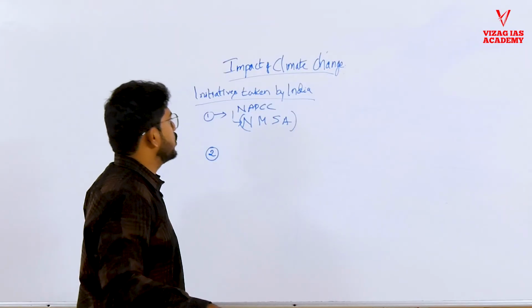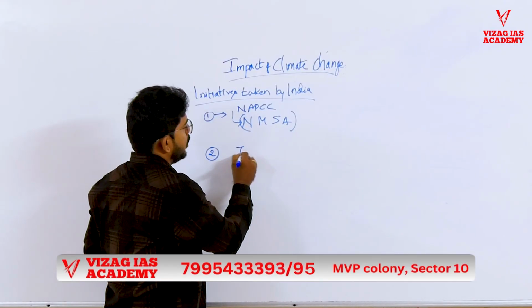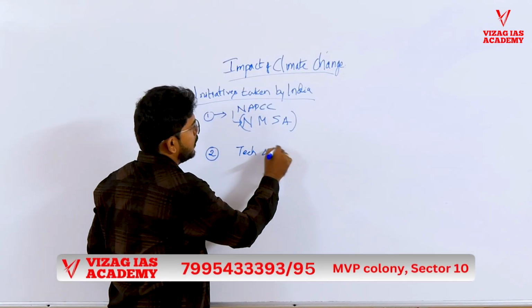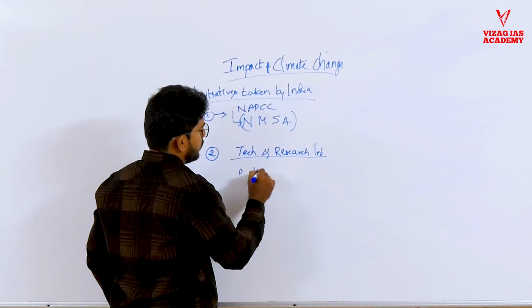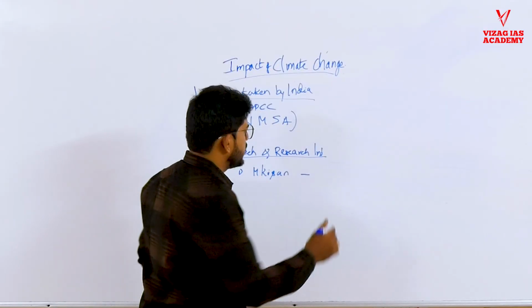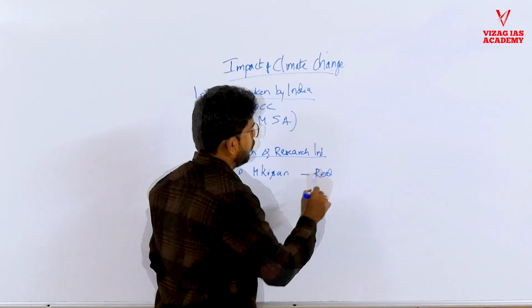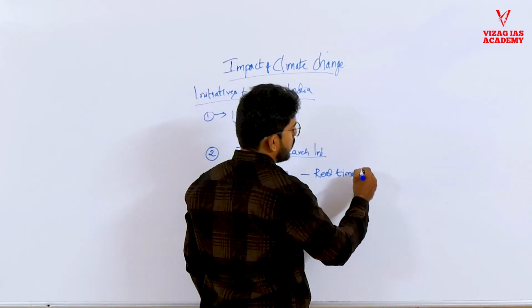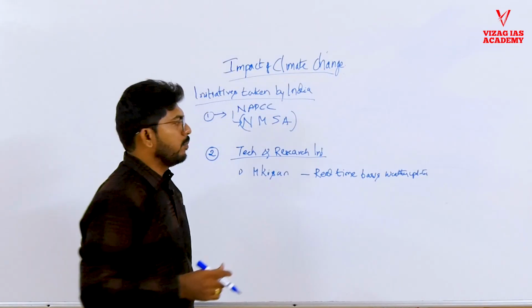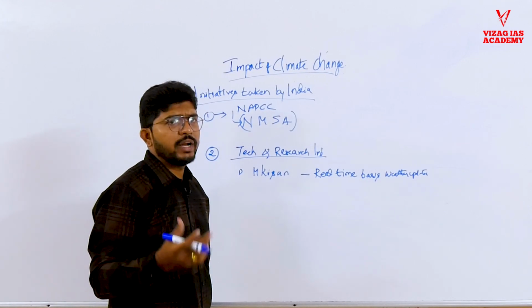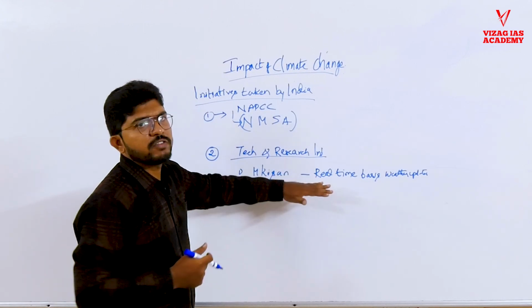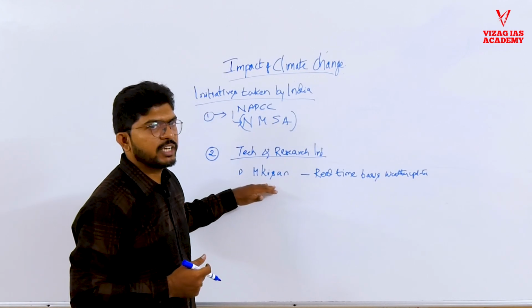So this is one of the policy initiatives taken by India to induce sustainable techniques in the Indian farming system. And it has also taken some technological and research initiatives, such as mKisan, where real-time weather updates will be forwarded as SMS to Kisans, farmers. Because of these untimely rains or floods, they can take action if they have sufficient information. This is one of the initiatives taken by India.